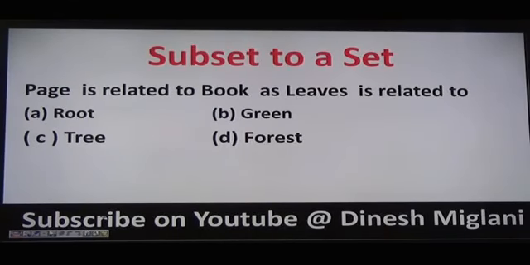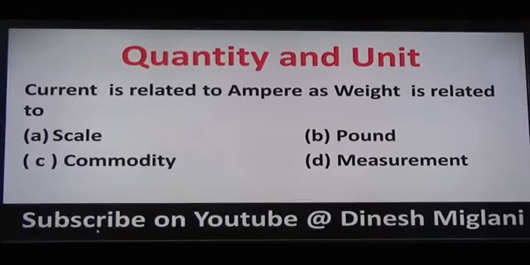Let's have the next question here. Subset to a set. Page is related to book. We know that a page is contained in a book. Leaves is related to what? We know that leaves are a part of a tree. Hence the answer to my question is said to be C. C becomes my answer.